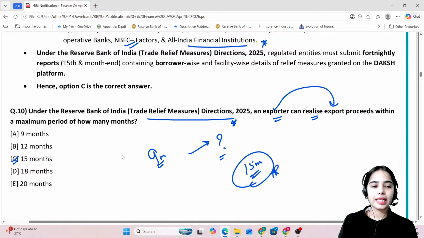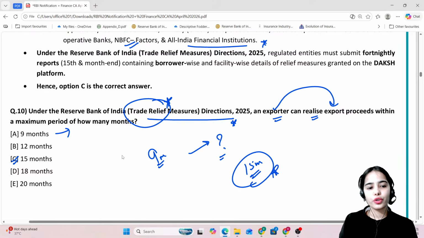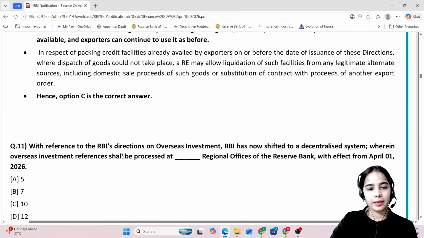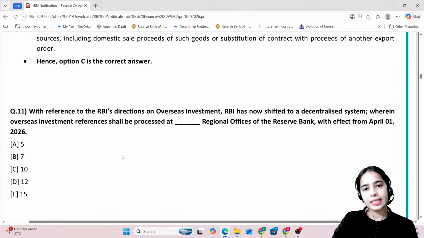So this is the idea that normally the export proceeds or the export earnings have to be brought back to India within 9 months, but now the timeline has been extended under the trade relief measures to 15 months. This is the idea. Now coming to the next question, that with reference to RBI's directions on overseas investment.